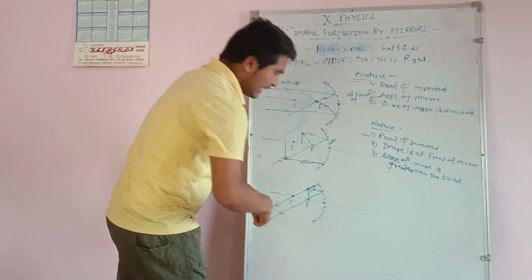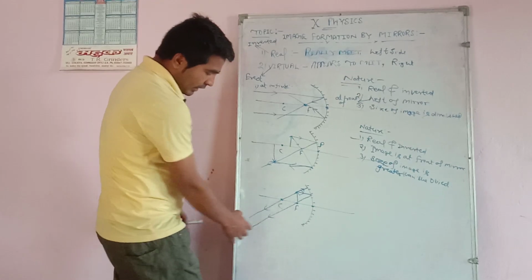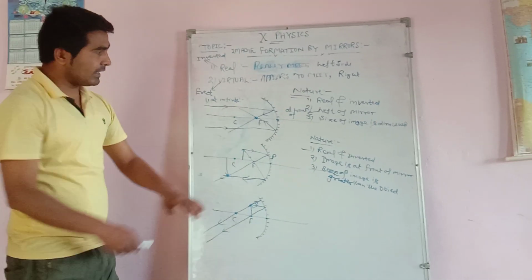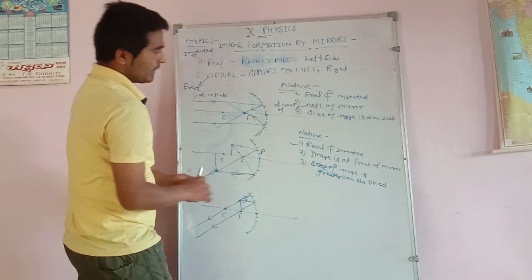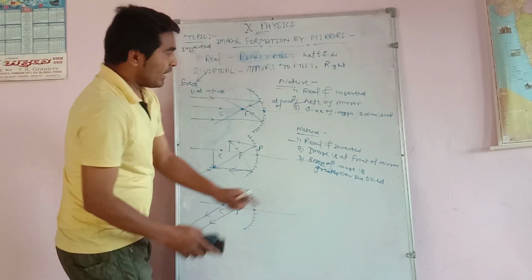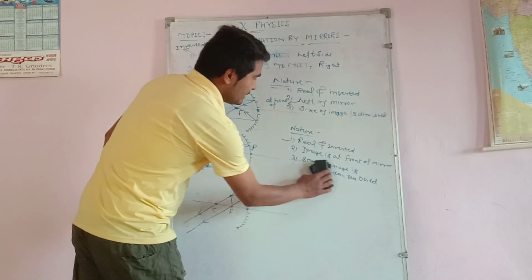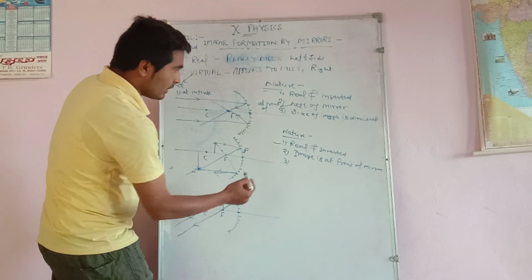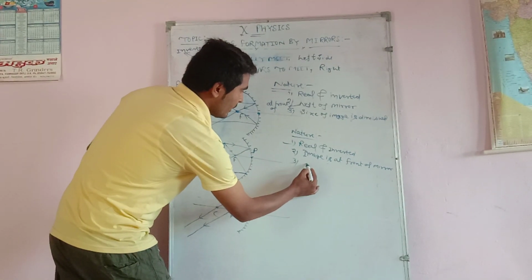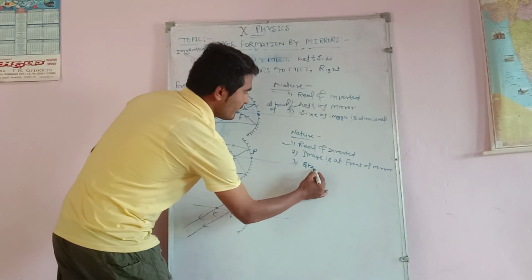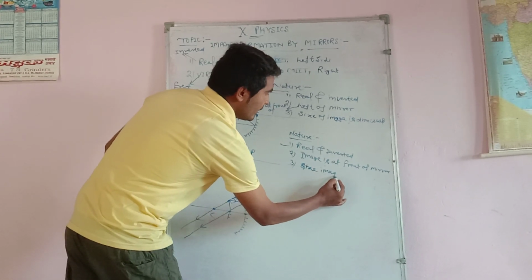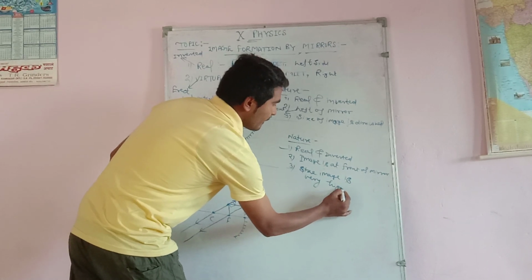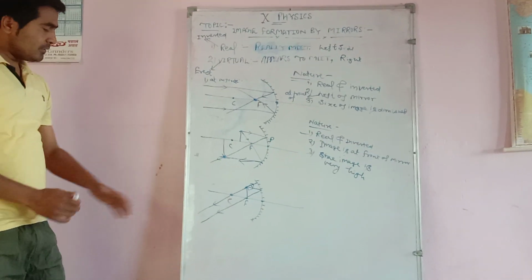In this case, the nature is again real and inverted, because the image is forming at the left of the mirror. Image is at the front of the mirror, and the size of the image is very high.